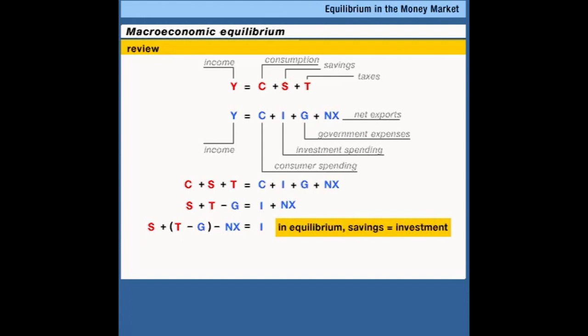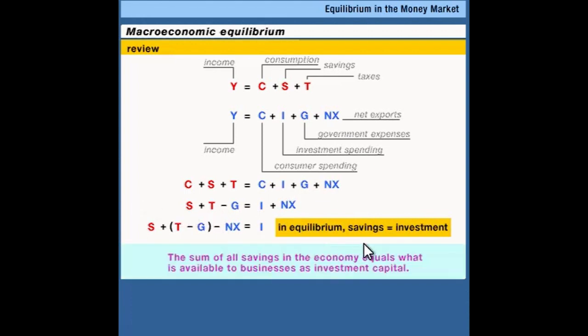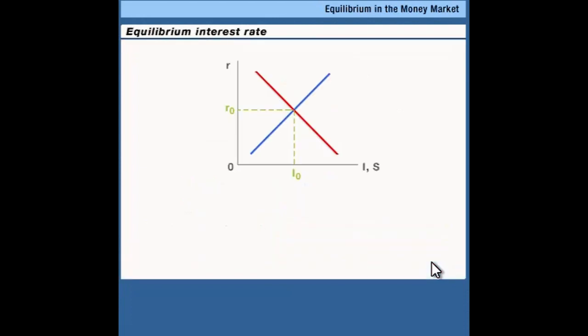And the thing that makes saving equal to investment is the adjustment of the interest rate, because the interest rate is the price of money, and we're talking here about financial markets, people saving, people borrowing. And this financial market, this investment spending, this interest rate story is the link between the financial system, money, interest-bearing assets, and the real economy, all of the spending that people do. So let's look at how this happens.